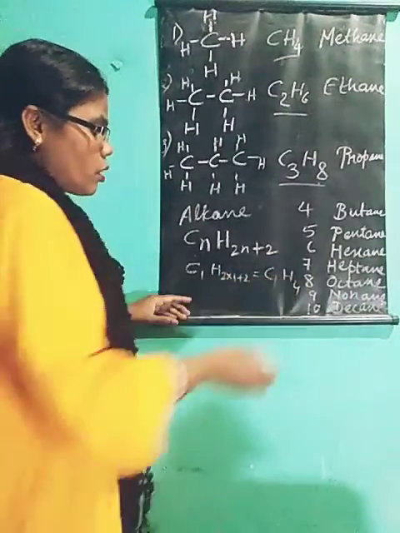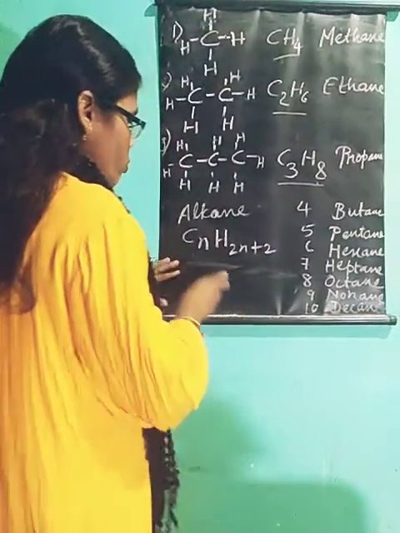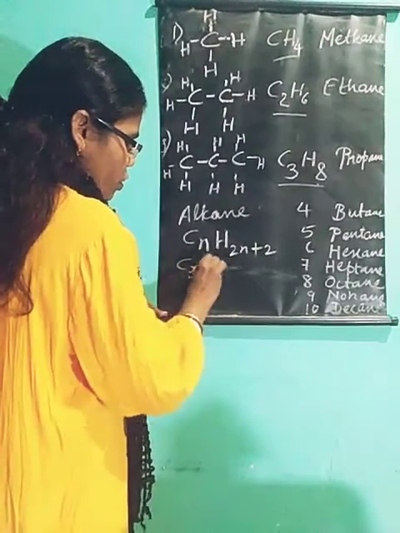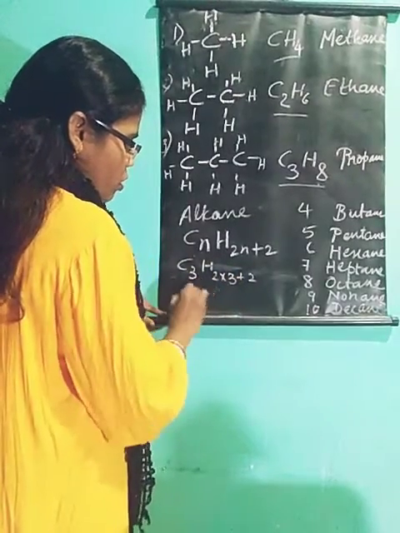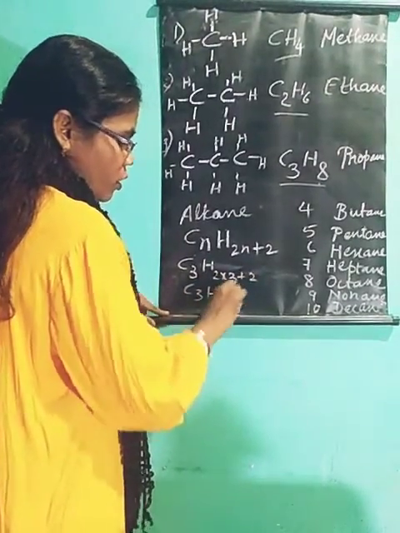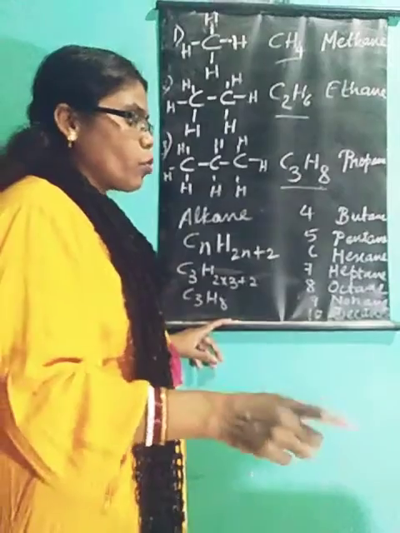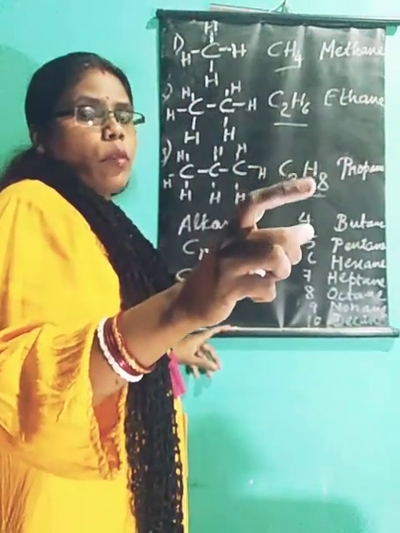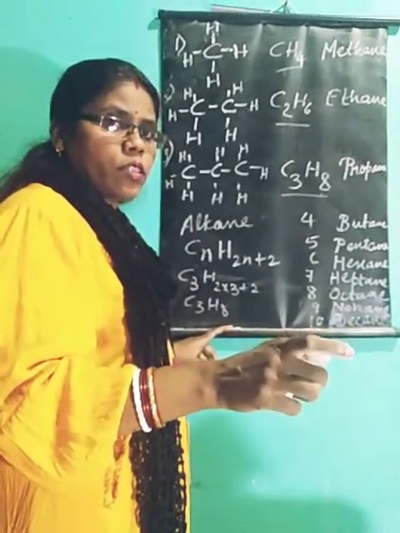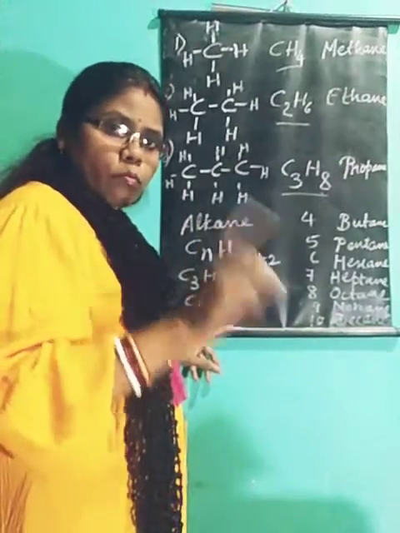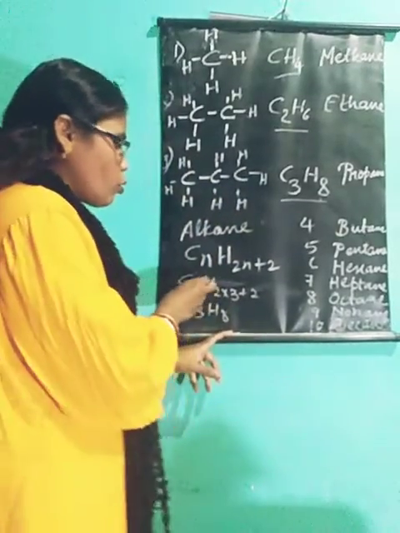Got it? Similarly, you can try it for another, that is C3. You try it for C3. C3H2 into 3 plus 2. It comes C3H6+2, that is 8. Got it? This way you can find out the molecular formula for any number of carbon atoms, the molecular formula of the alkane series or homologous series, of alkane of any number of carbon atoms.